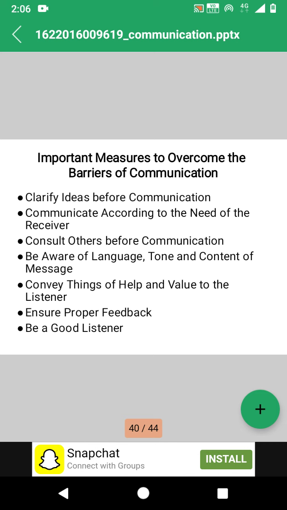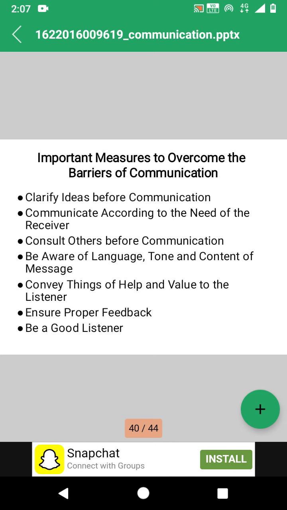When a person is sending the communication, he should be very clear in his mind about the message, what he wants to say. If he is clear with the message he wants to say, he should know the objective of his message, and he should arrange his thoughts in a proper order. If he is clear about his message, he will definitely reach the receiver very effectively. That's why the clarification of ideas before communication is very important.